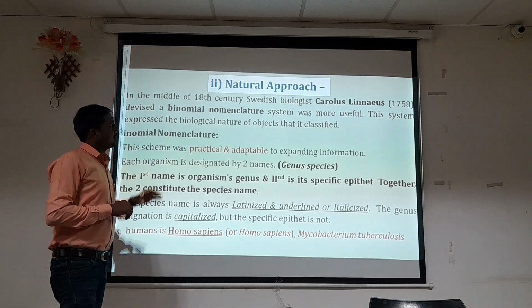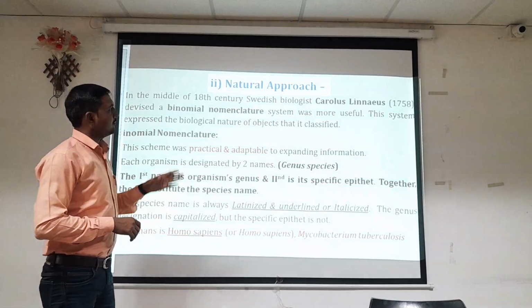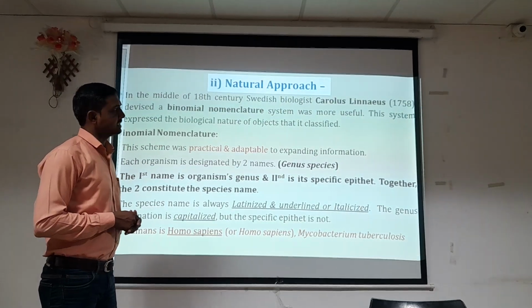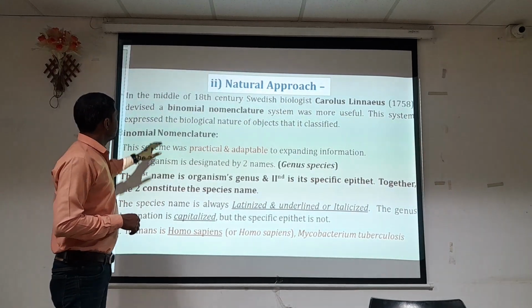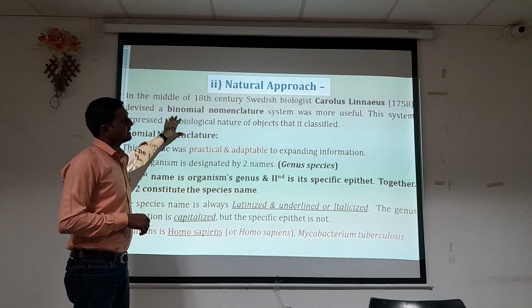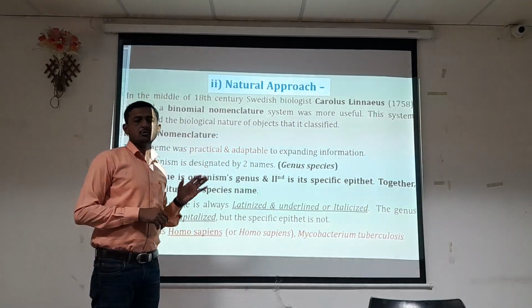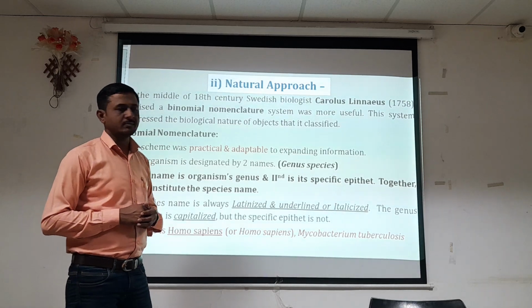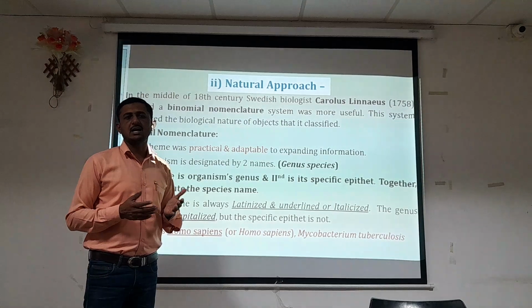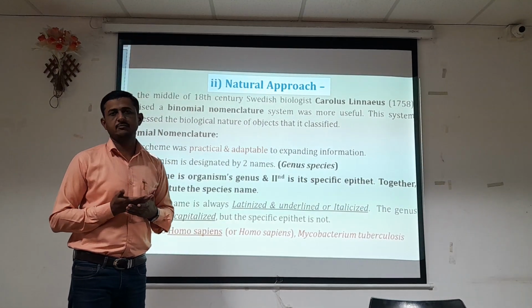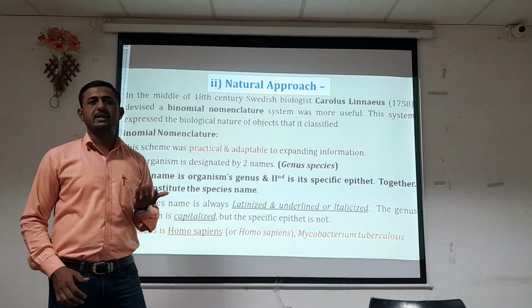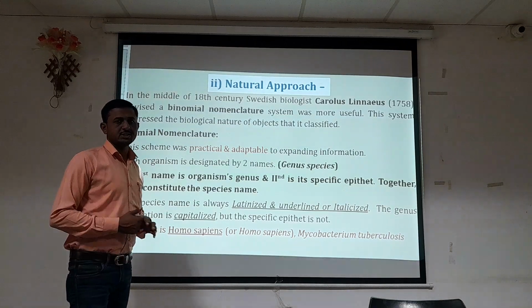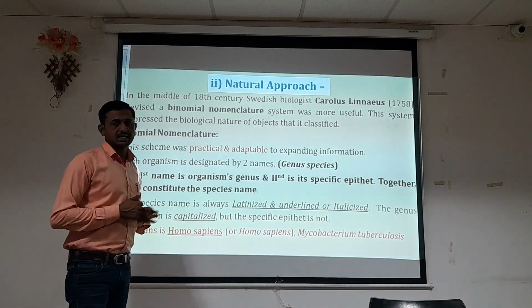In the middle of the 18th century, the Swedish biologist Charles Linnaeus in 1758 devised a binomial nomenclature system. It was found more useful, as on the basis of that system all living things are classified and given a scientific name which was widely accepted. This system expresses the biological nature of the object that is classified.